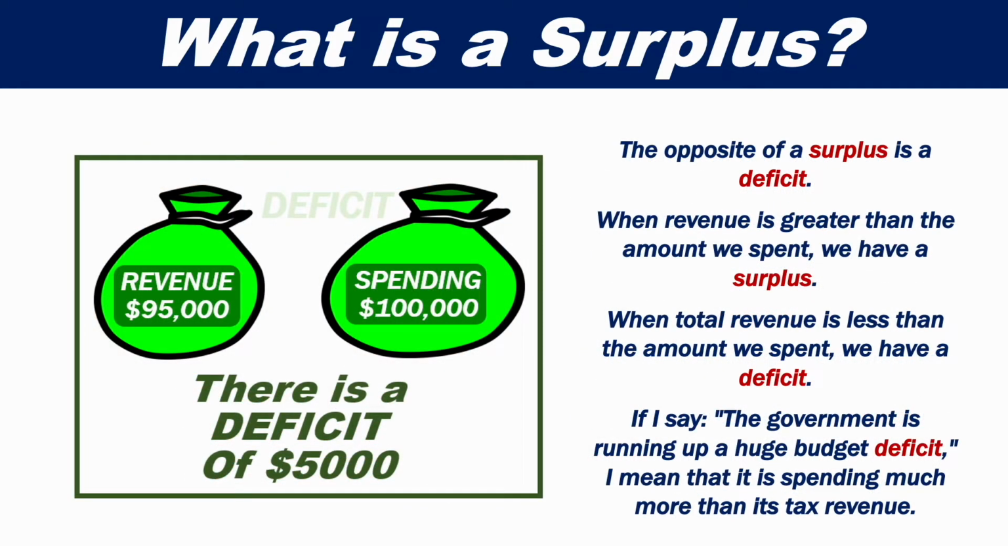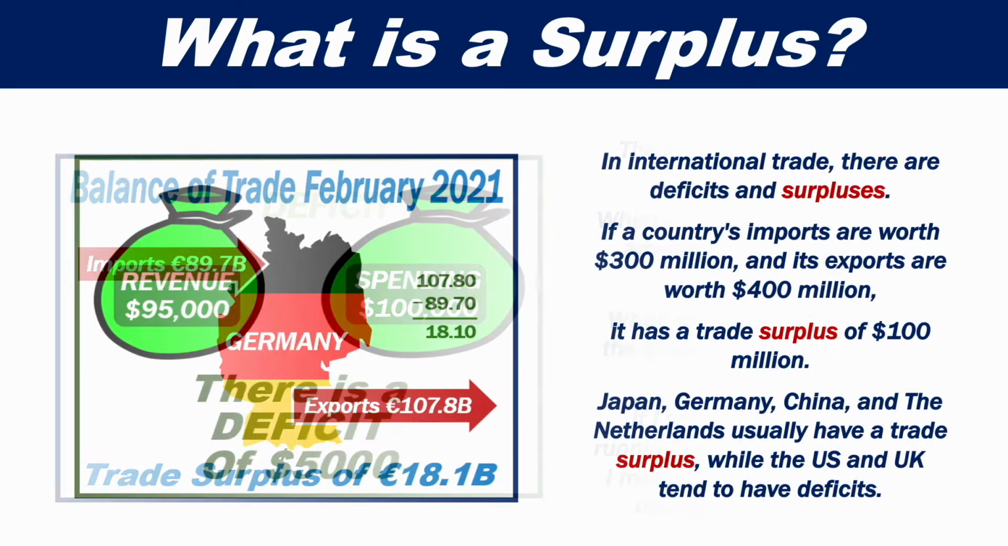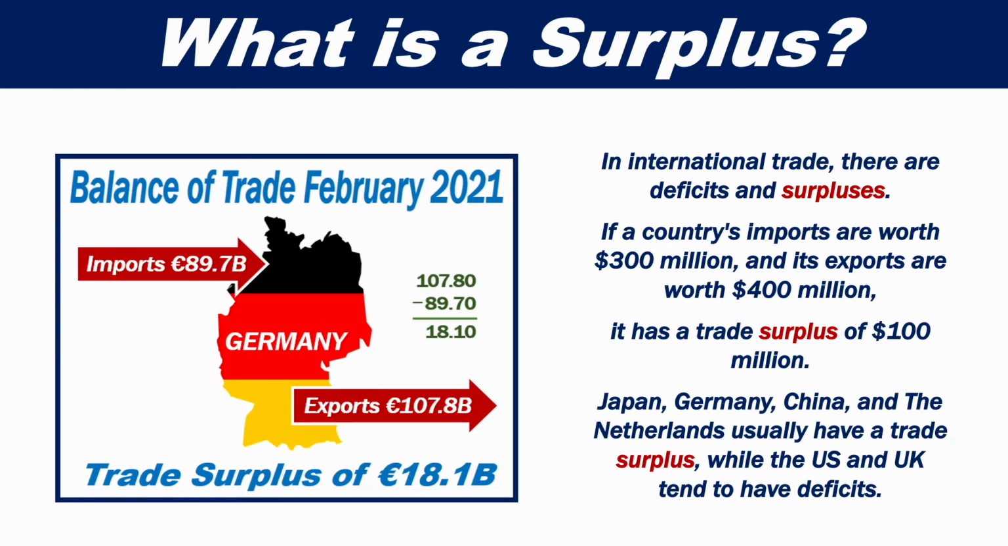The opposite of a surplus is a deficit. When revenue is greater than the amount we spent, we have a surplus. When total revenue is less than the amount we spent, we have a deficit. If I say the government is running up a huge budget deficit, I mean that it is spending much more than its tax revenue. In international trade, there are deficits and surpluses.